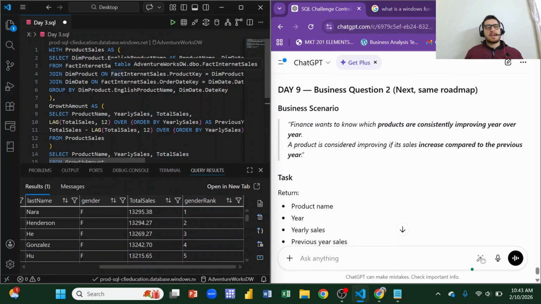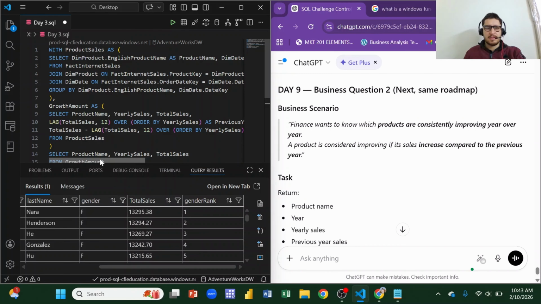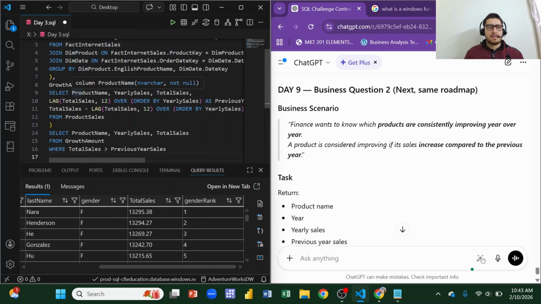Okay, and then I used the fact table of internet sales, and then I joined the product with the internet sales, and then also the date with the fact internet sales. And then I have grouped them by English product name and dim date and date key. Okay, then I have assigned them as a CTE, as product sale. This is my CTE initially, and after that I wanted to calculate the previous year sales.